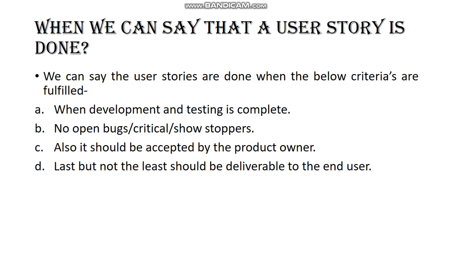Also, it should be accepted by the product owner. Last but not the least, it should be deliverable to the end user. I repeat, last but not the least, it should be deliverable to the end user, because this is the main point. If the end user finds some mistakes, then there is no use of developing the application. So, because of that, we should be very clear that the product should be deliverable to the end user.